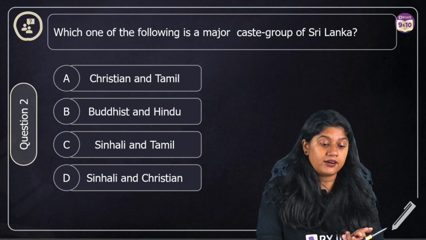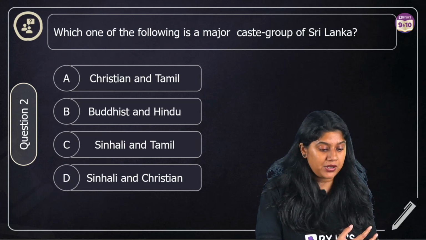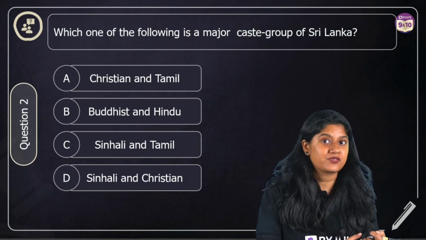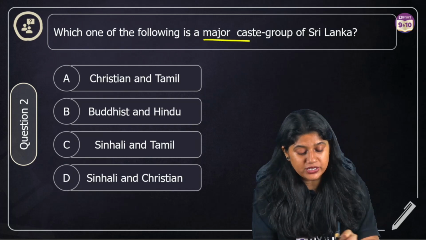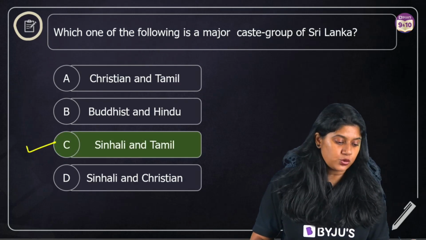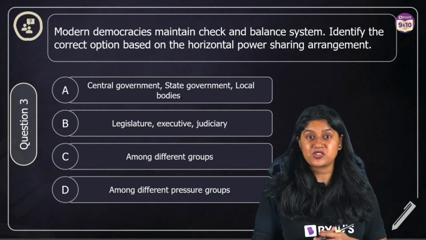Which of the following is a major caste group of Sri Lanka? In options we have Christian and Tamil, Buddhist and Hindu, Sinhalese and Tamil, and Sinhalese and Christian. It's a very clear-cut, easy answer. And the answer over here, the major group of Sri Lanka was the Sinhalese and the Tamils. Over here we have the correct answer. Now, question number 2 is done. Moving to question number 3.